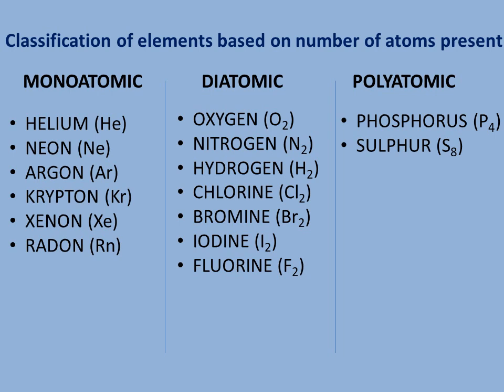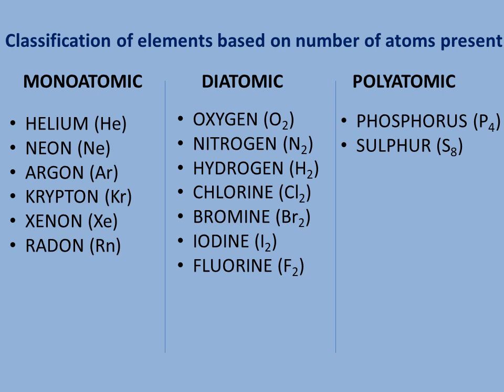Now let us go through a few examples. Monoatomic elements: helium, neon, argon, krypton, xenon, radon. They all exist in monoatomic form in nature.